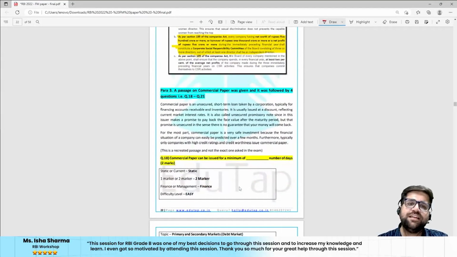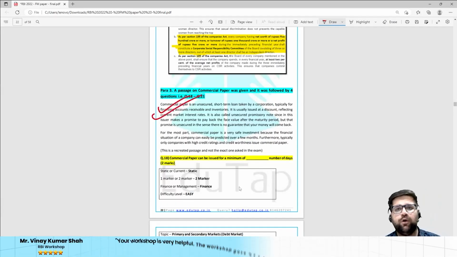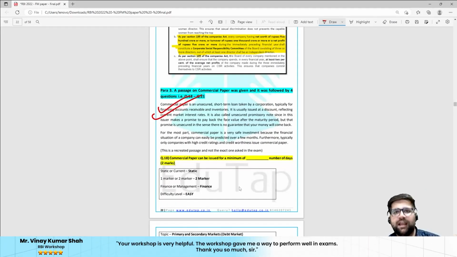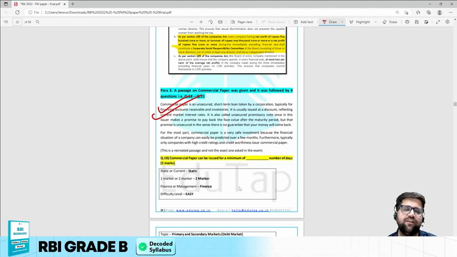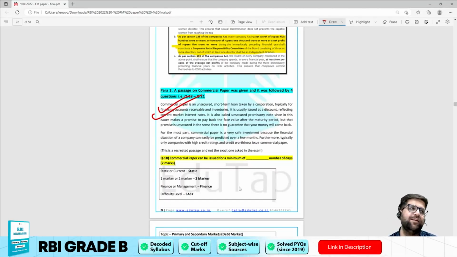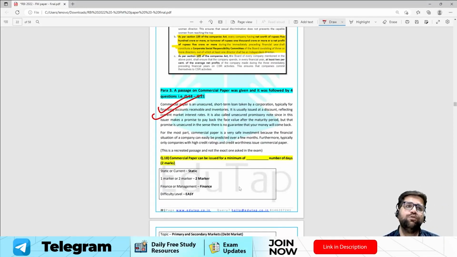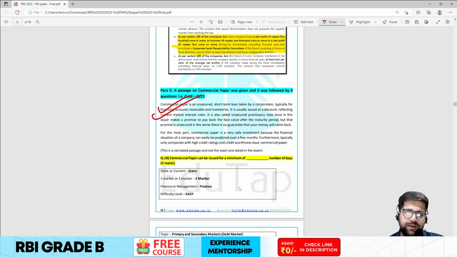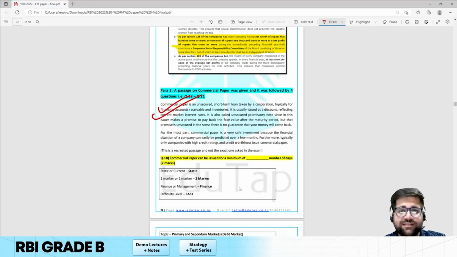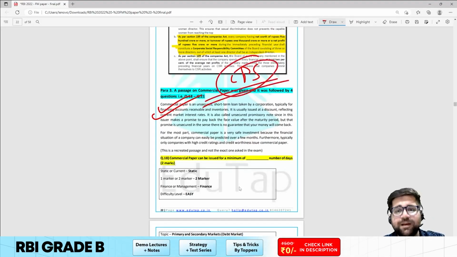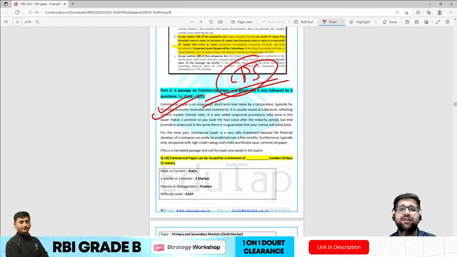Now moving ahead to question number 18, again this is a very easy question for all of you to crack. Even in our LPS sessions and our YouTube sessions, we have revised the commercial paper limit multiple times, and we have also revised different T-bills and certificate of deposit limits multiple times. Those who are getting wrong answers are losing a lot of marks in this domain. Even in the classes taken by me in the LPS, that is live practice sessions, we have revised these limits multiple times.